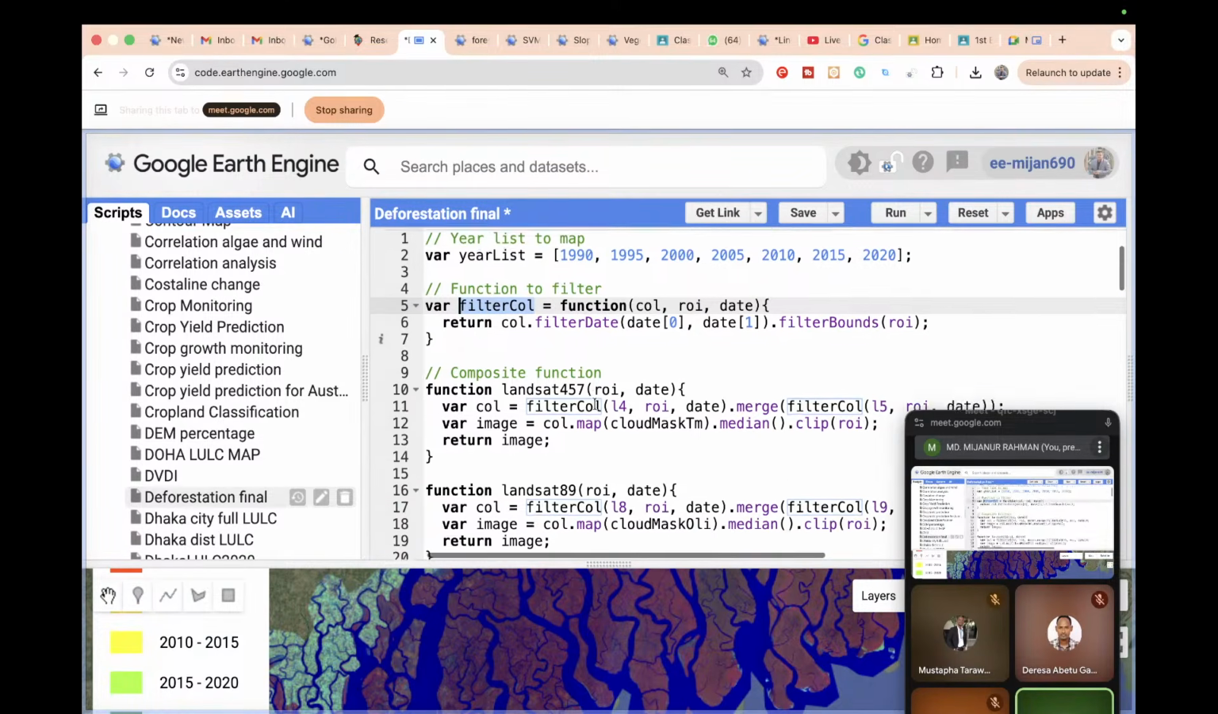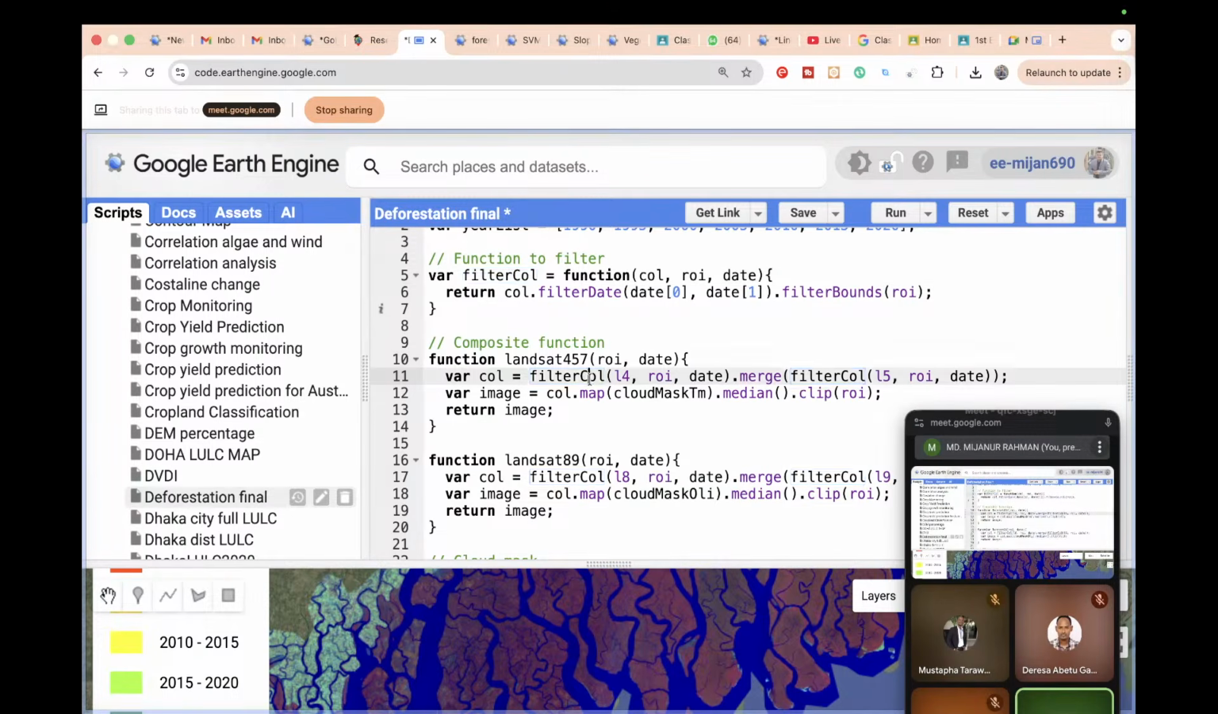So if you check this function, I simply use it in here. Okay, and I simply define it here. You can see collection L4 is one kind of collection. ROI is basically my study area. Then the date, and I simply merge the same function with Landsat 5, ROI and date.